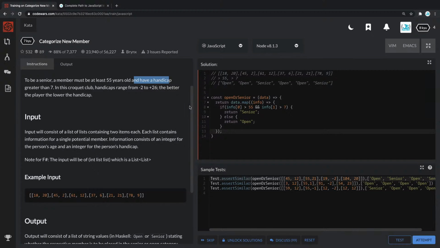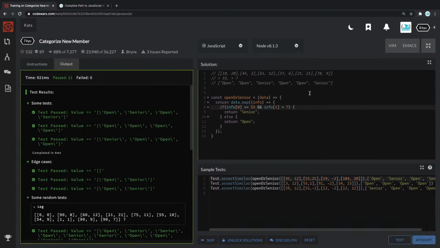So looks like it's not picking it up, although we are checking for handicap greater than 55 and info greater than 7. Someone mentioned maybe greater than or equal to. Let's check that out. That's a great thing. Let's see. And that is actually the correct answer. So we were really close.